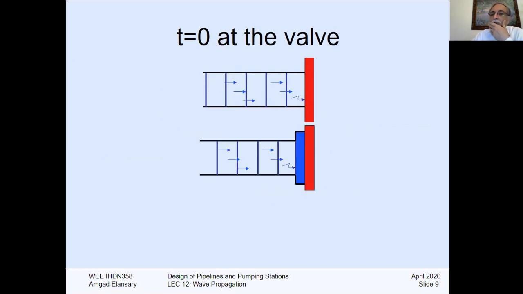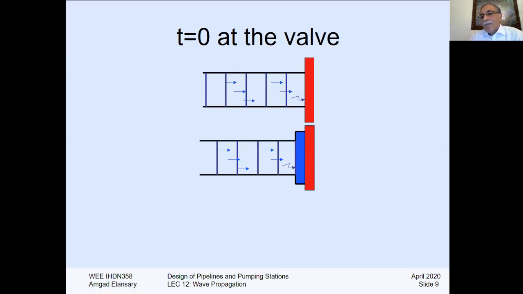In the same time we close, two things happen. The particles of water attached to the valve will have the same velocity of that part, which is zero velocity. So the blue color here represents velocity zero.